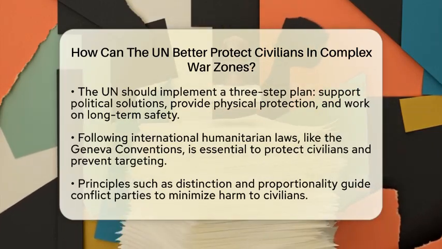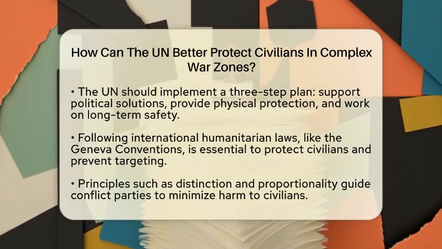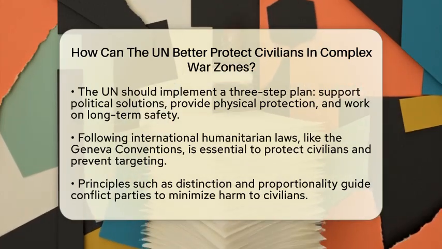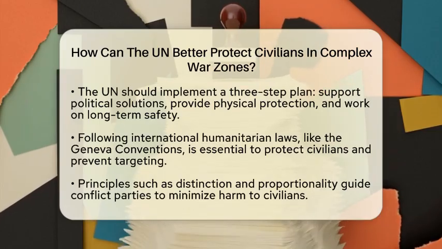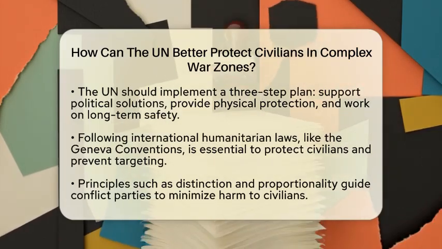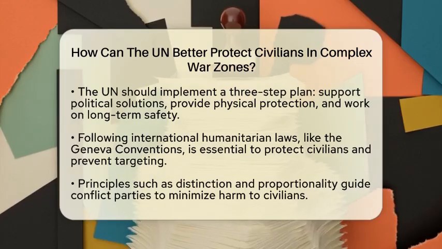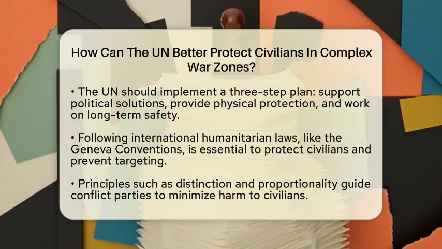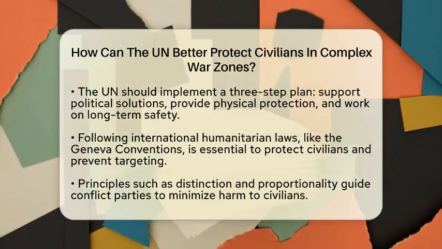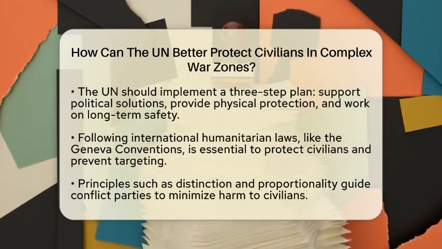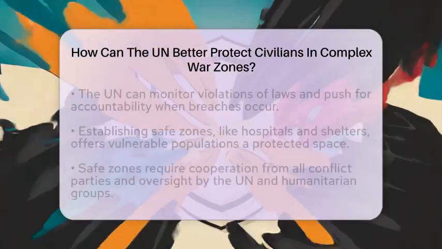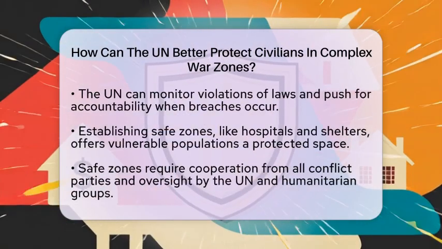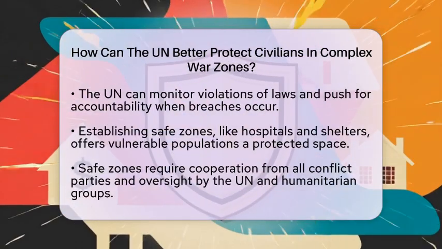It is also very important for the UN to follow the rules of international humanitarian law. These laws, like the Geneva Conventions, say civilians must not be targeted and their rights must be respected. The principle of distinction says parties in conflict must tell apart civilians from soldiers. The principle of proportionality says any harm to civilians should be minimized and only happen if absolutely necessary for military reasons. The UN can help by monitoring violations and pushing for accountability when laws are broken.